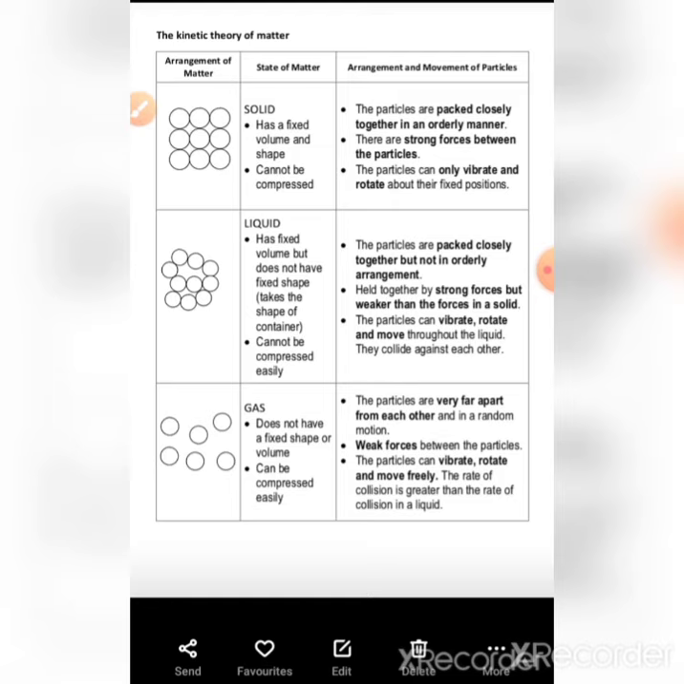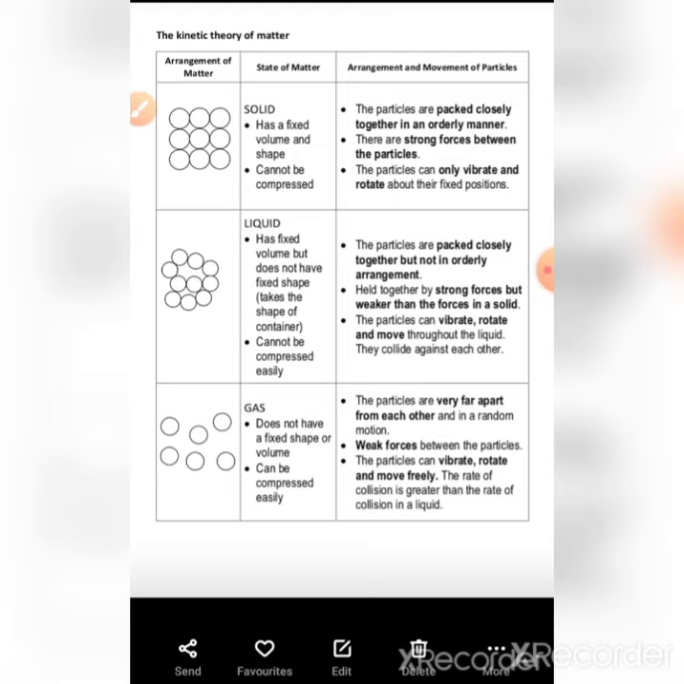Third one is the gaseous state. The particles are very far apart from each other. In the gaseous state, particles are very far from each other and always in random motion. There are very weak forces between the particles. The particles can vibrate, rotate, and move freely as they want.